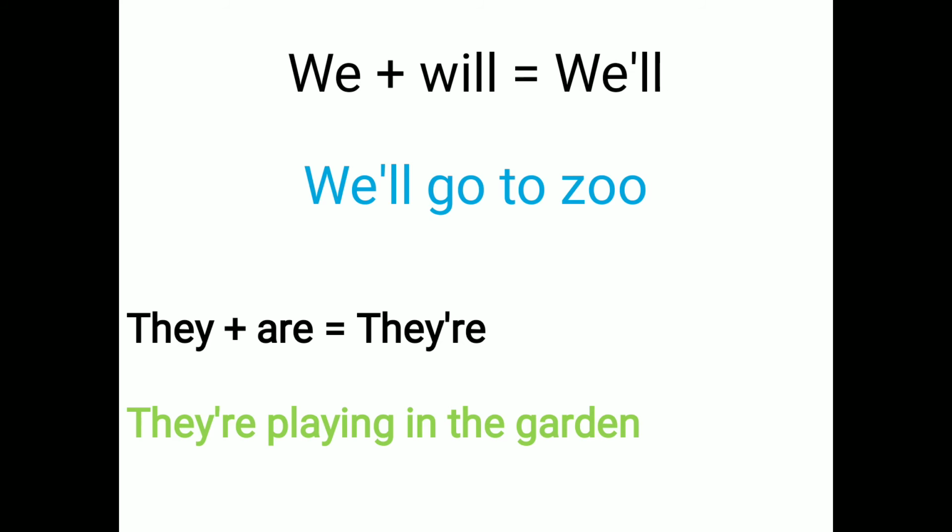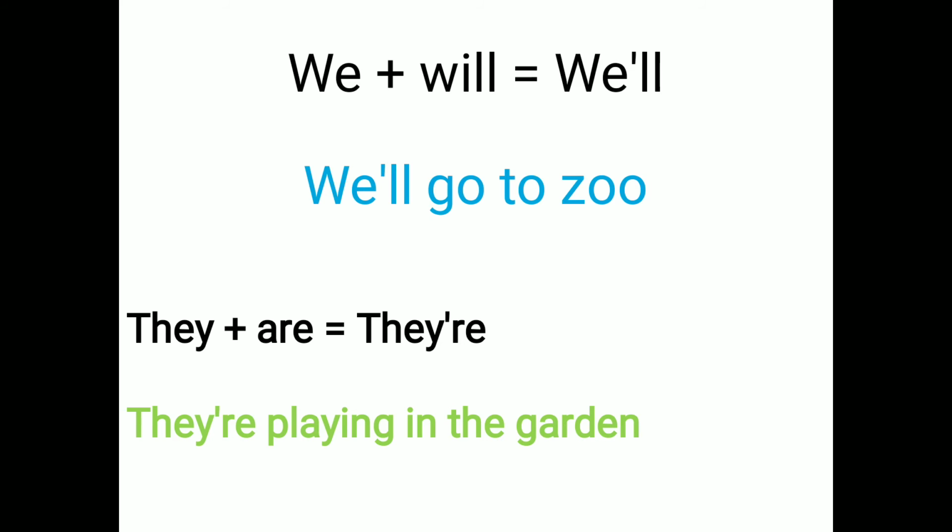Now let's see with examples. We plus will is equal to we'll. We remove w and i, and instead of wi we put an apostrophe and double l. It is pronounced the same as we will, but it is the short form.